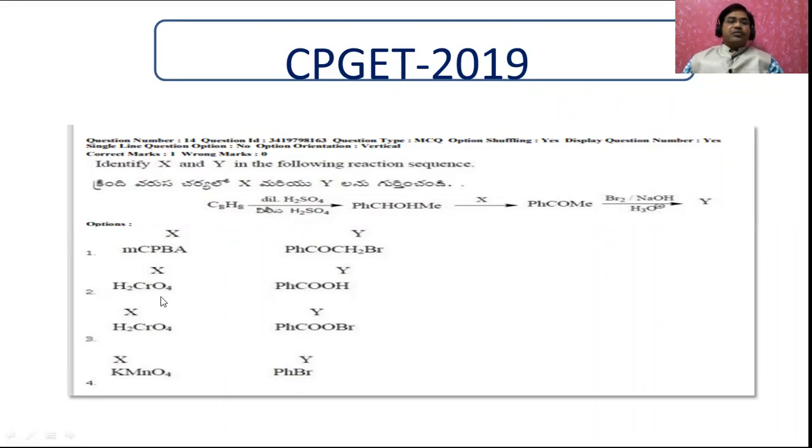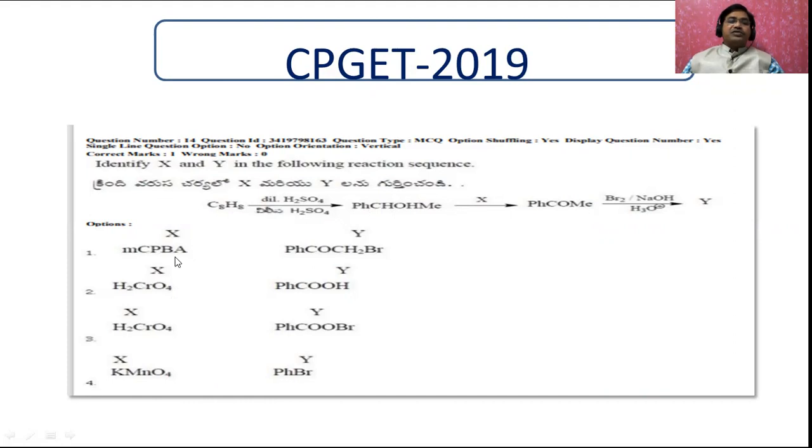Chromic acid is a mild oxidizing agent. Therefore, C8H8 means there will be a benzene ring itself. You can see there is a benzene ring. Another important one is dilute sulfuric acid, so that here the OH is substituted. That's why you will get the secondary alcohol.